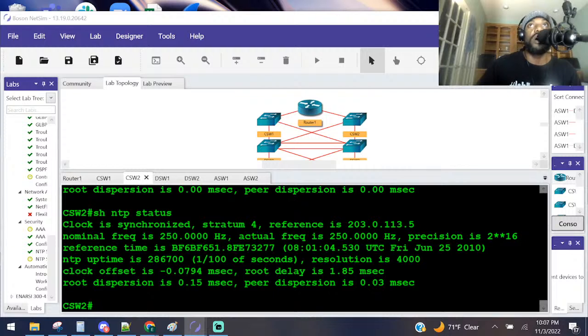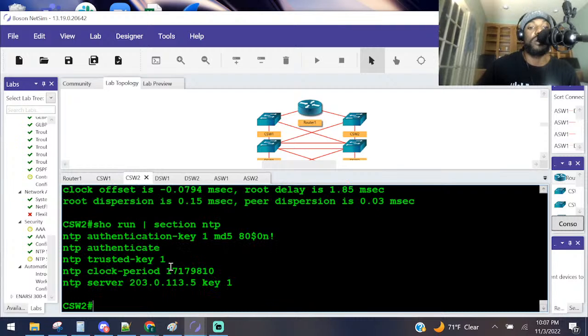CSW2. Configure. We did this trusted key part already, didn't we? Let me make sure. Yeah, we did the trusted key part already. Remove the NTP. Let me see. Display associations, easy synchronize, why or why not. And then put the correct password. And we did all of that, and that's fixed. Good. Final task right here, but there's like 8 questions and subtasks within it.